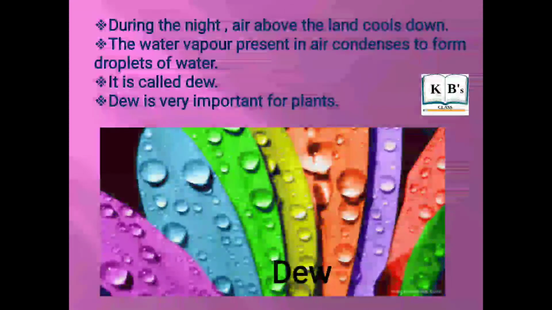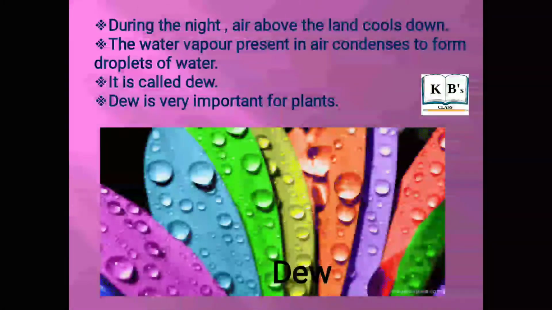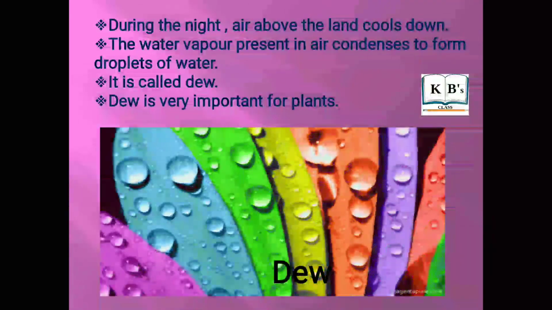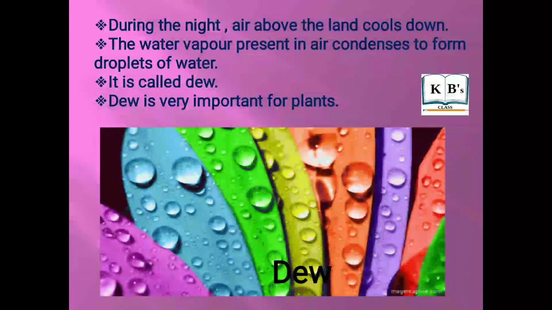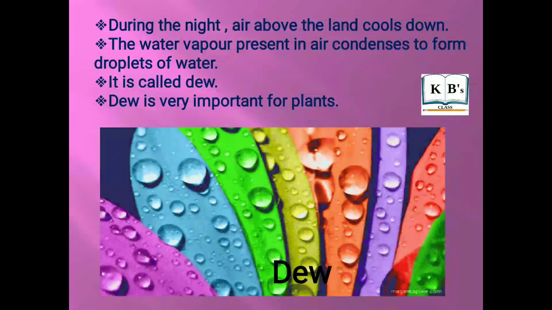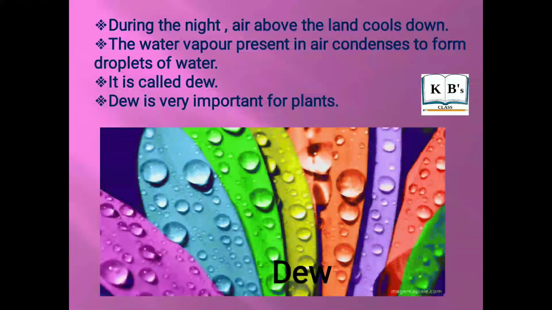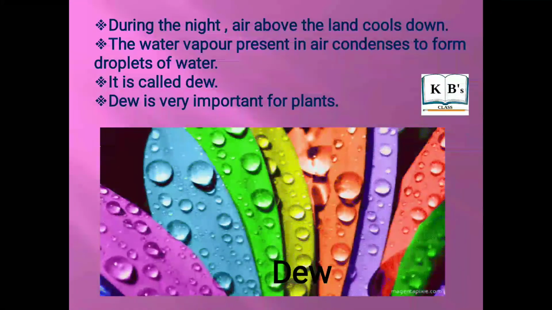Dew. During night, the air above the land cools. The water vapor present in the air condenses to form droplets of water. It is called dew. Dew is very important for plants.